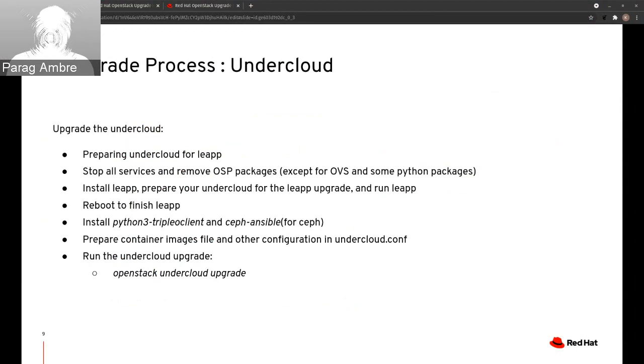Install and run the leapp utility to upgrade the operating system to RHEL 8. You can install this utility using install leapp. Actually, you need to follow some steps before jumping into the leapp upgrade.